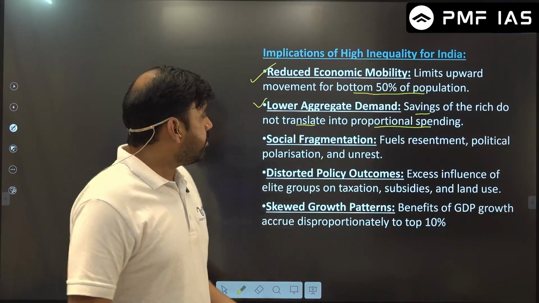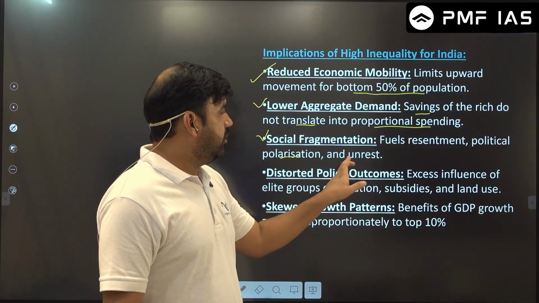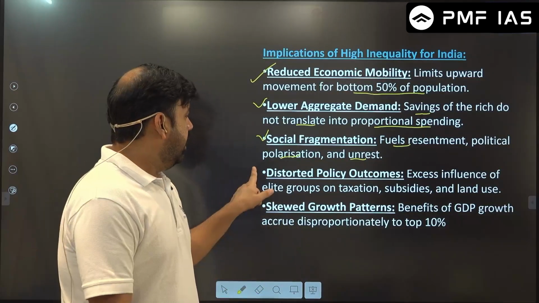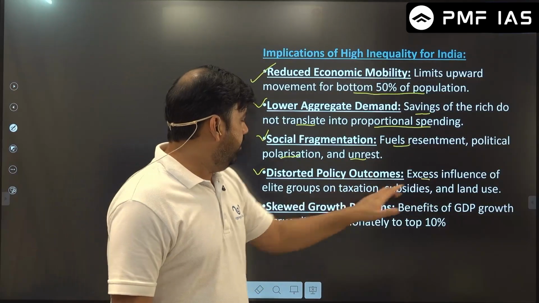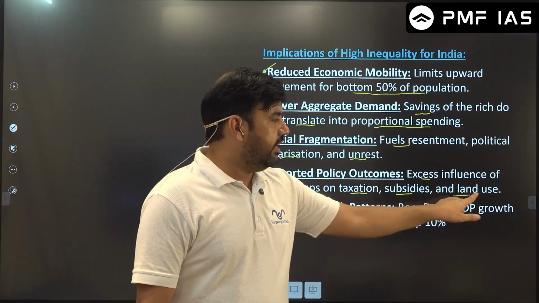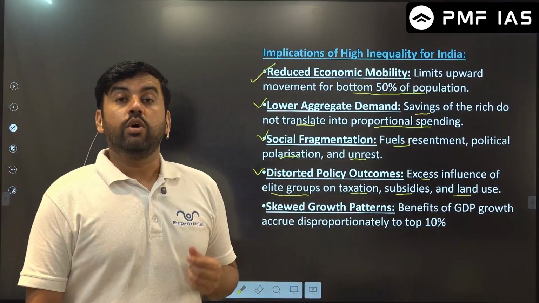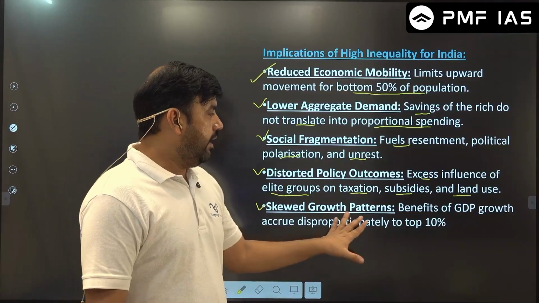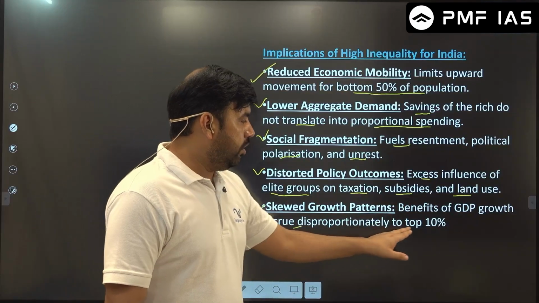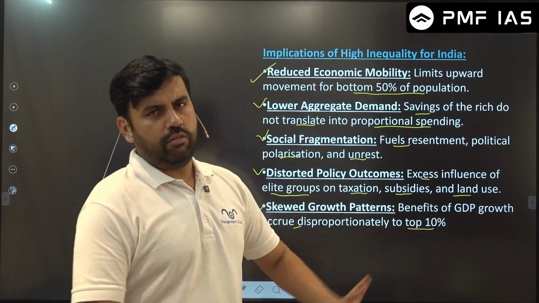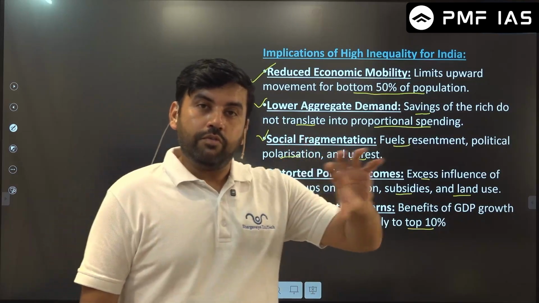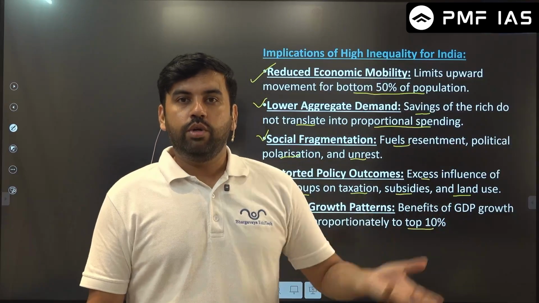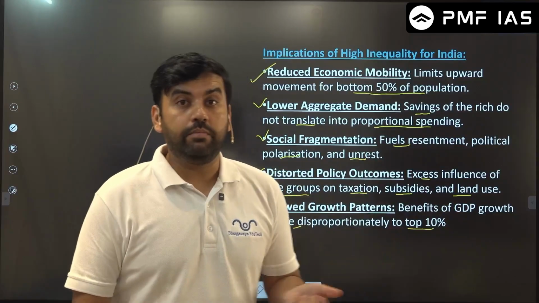Social fragmentation, polarization, unrest, fuel representation politics, vote bank politics, distorted policy outcomes, excess influence of the elite group on taxation, subsidies and land use, which is also known as crony capitalism, collusive corruption. Skewed growth patterns, benefits of the GDP acquired disproportionately by the top 10%. I give you 5, 10 also. Even if you remove the top 5%, it's horrible. Imagine if you remove the top 10% of India's population. What about the bottom 90? It's a horrible situation, right?